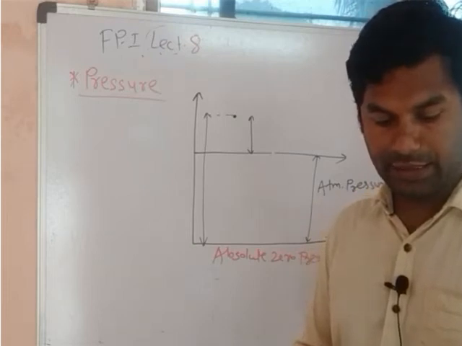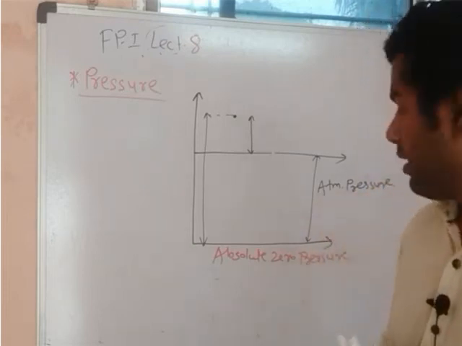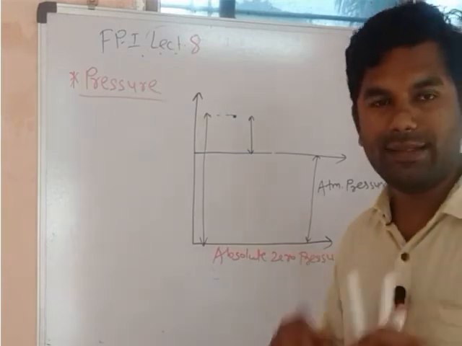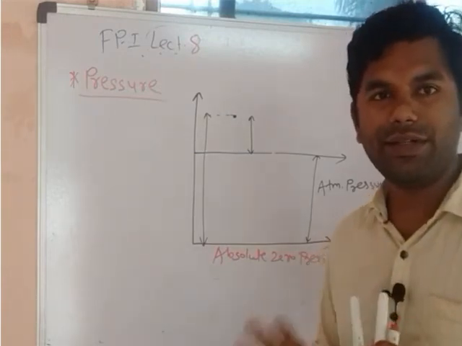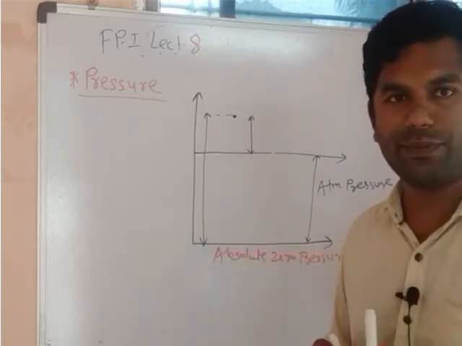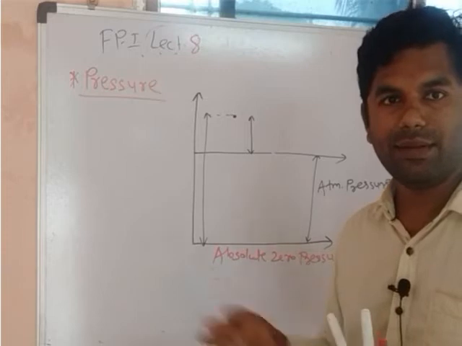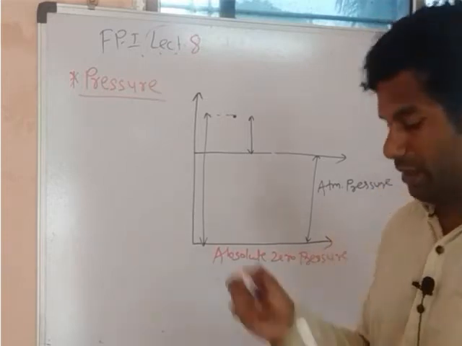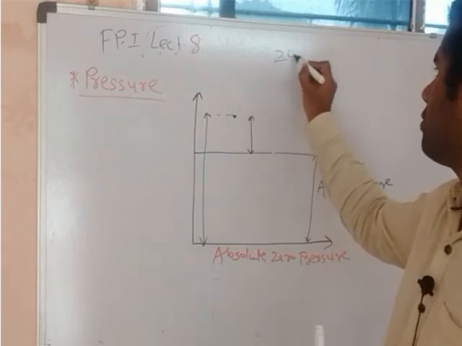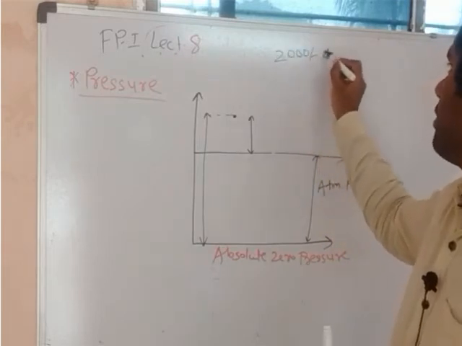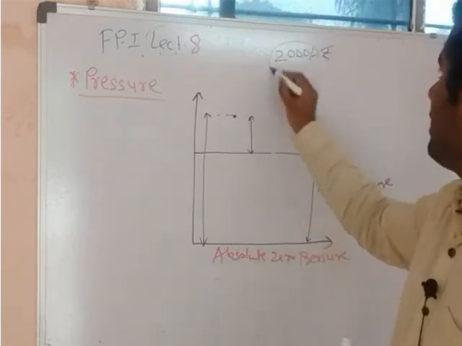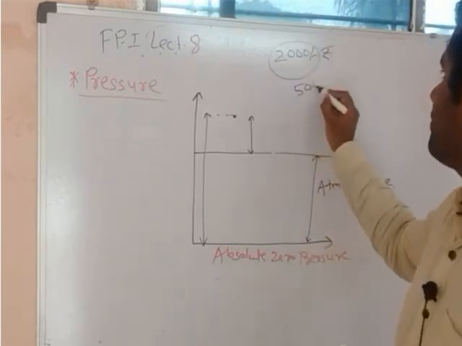See, dear student friends, I will give one example. This is your absolute zero balance from your account. We all know that we are required to maintain a minimum balance of 1500 in our savings account, for example. You are having 2000 rupees in your account, but you can only debit 500 rupees.